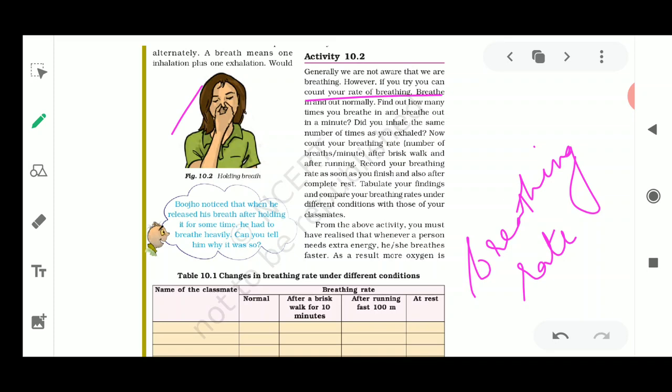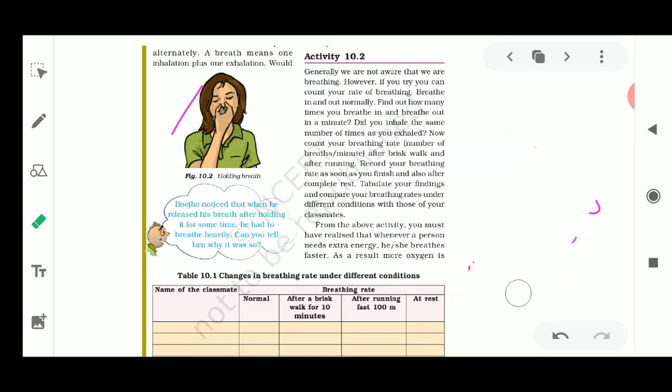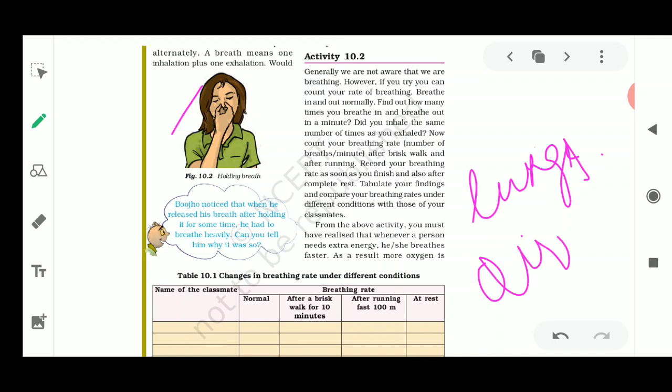Why are we so suffocated if we are not inhaling and exhaling the air properly? This is because our lungs continuously require this breathing process. They continuously require the supply of air for working properly. That is why we are continuously breathing.